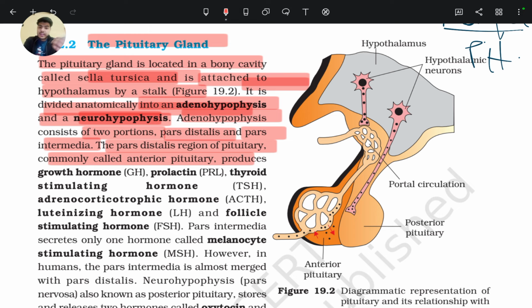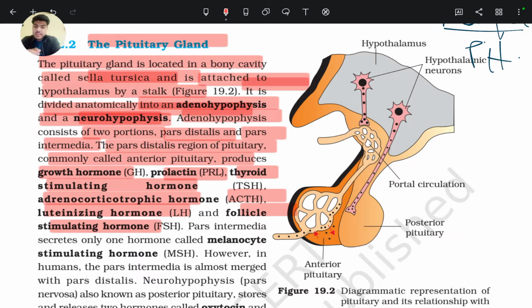So, the anterior pituitary or pars distalis region secretes six types of hormones, that is growth hormone, prolactin, thyroid stimulating hormone or TSH, adrenocorticotropic hormone ACTH, luteinizing hormone, and follicle stimulating hormone.